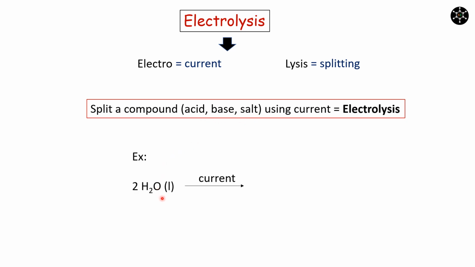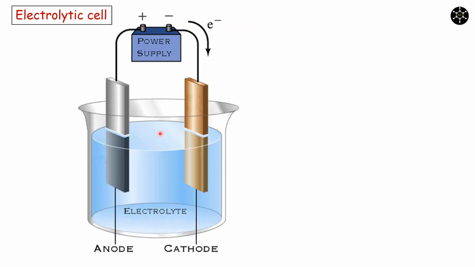Example, let us pass the current through water. We get hydrogen gas and oxygen gas as products. Here, we split the molecule by using current, so this can be called as electrolysis. This is the rough diagram of the electrolytic cell, which consists of two electrodes, anode and cathode, electrolyte, and an external power supply that is called as battery.